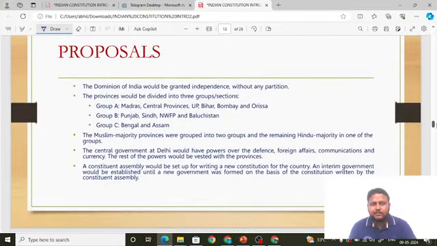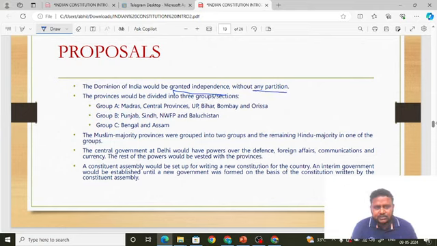You have to remember the proposals. The Dominion of India would be granted independence without any partition. They said there would be complete independence. There will be no partition. So they are saying there will be no partition. Independence will be granted and there will be no partition.